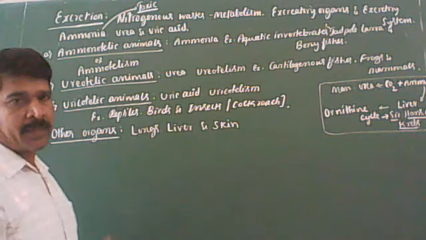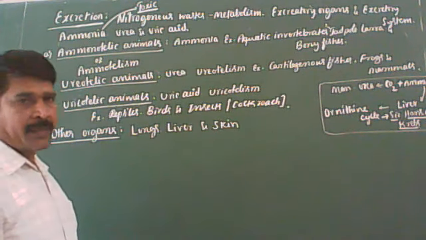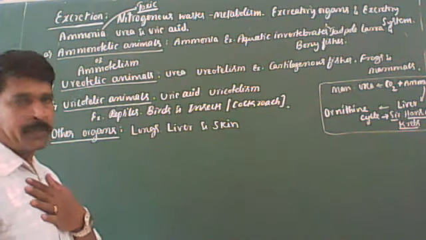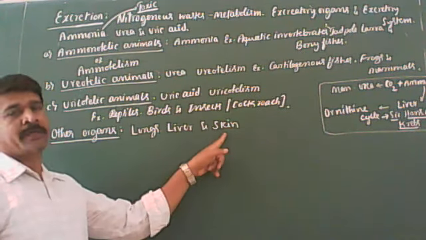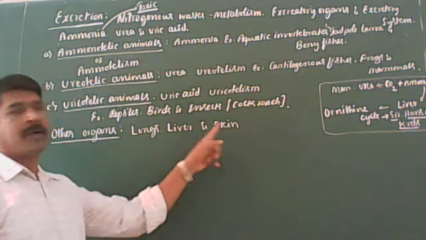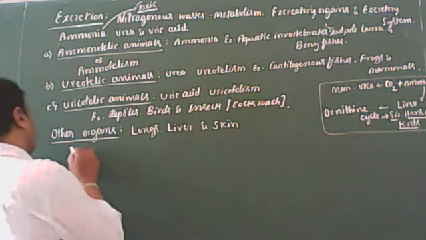In addition to the kidneys, afterwards we'll discuss. Kidneys are the primary excretory organs in our body. In addition to that, these organs also take part in excretion: lungs, liver, and the skin. Okay, first let us come to the lungs now.